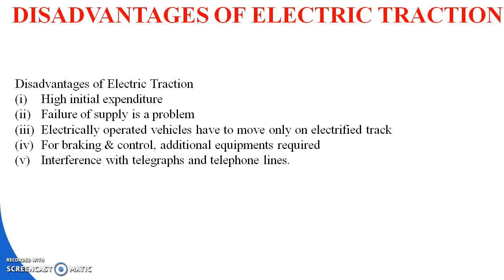That means an electric train must move only on an electrified track, it cannot move on any other track. So that is the main important point here.